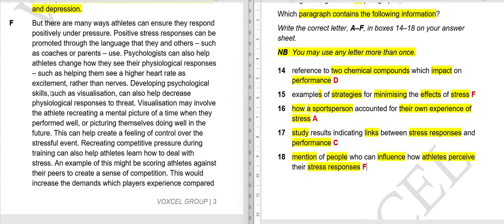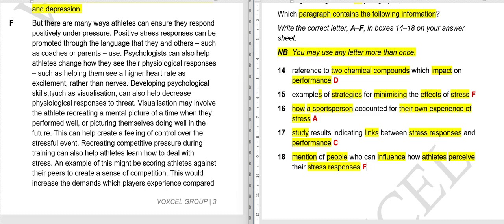So, what you should do is visualize. Visualization may involve the athlete recreating a mental picture of a time when they performed well, or picturing themselves doing well in the future.